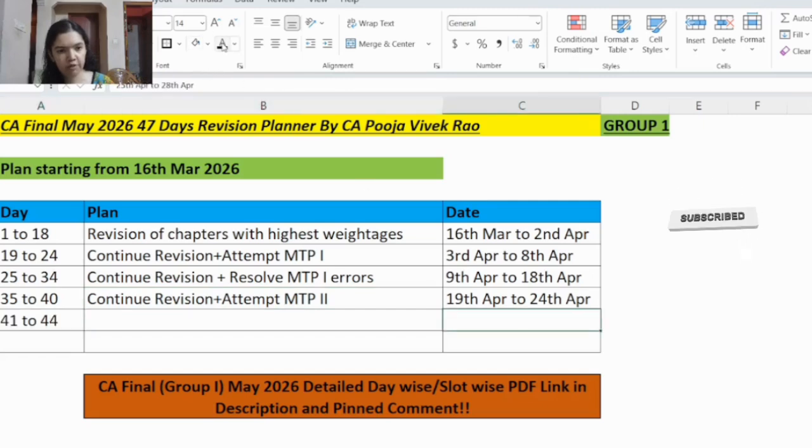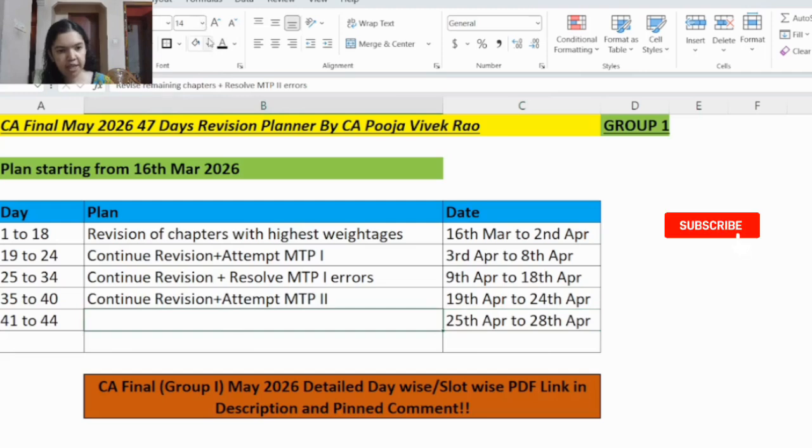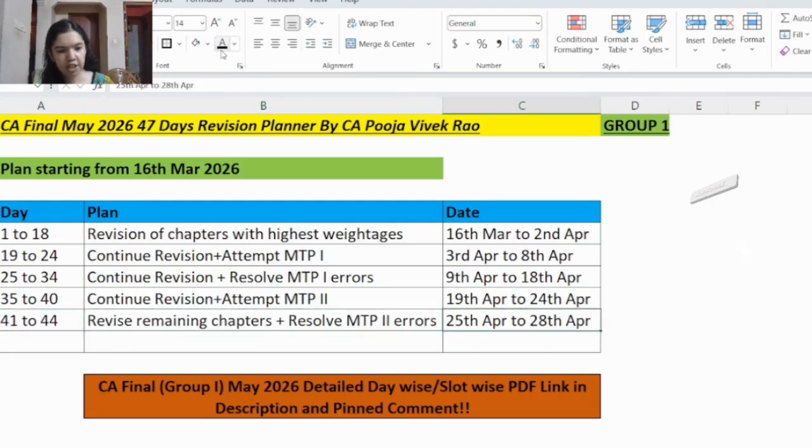Next, from day number 41 to day number 44, that is 25th April to 28th April. So here you will revise the remaining chapters. So if any other chapters are pending, you will revise that and then you will resolve the mock test paper 2 errors.